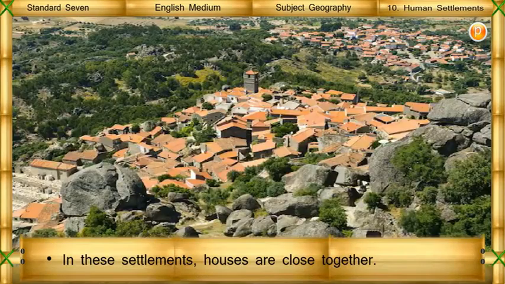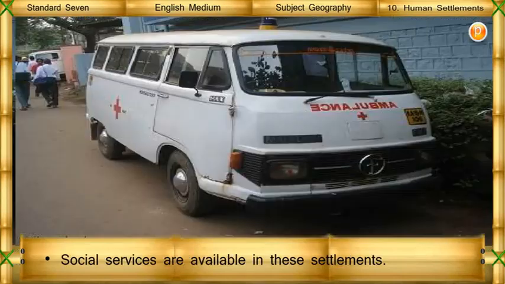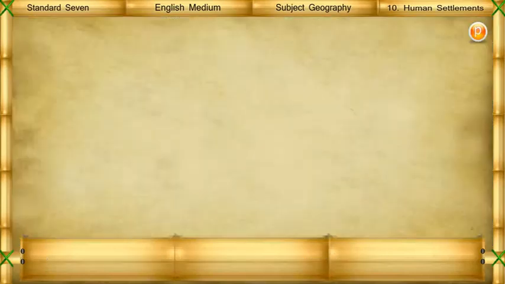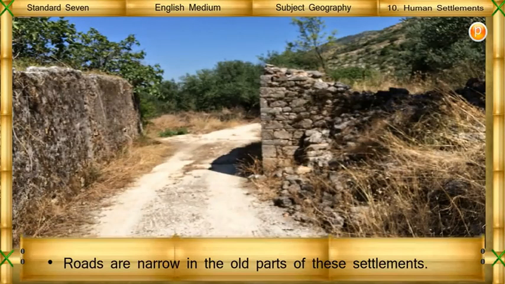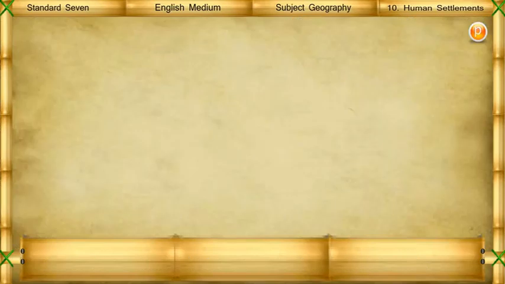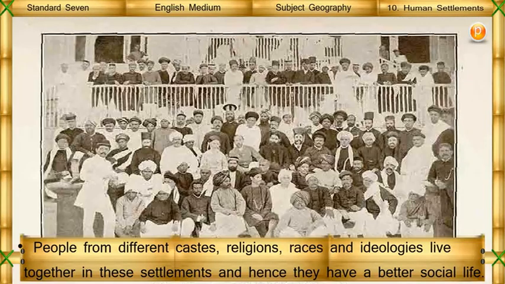Characteristics. In these settlements, houses are close together. Social services are available in these settlements. As these settlements develop in certain places over certain periods of time, they attain particular shapes. Roads are narrow in the old parts of these settlements. People from different castes, religions, races and ideologies live together in these settlements, and hence they have a better social life.